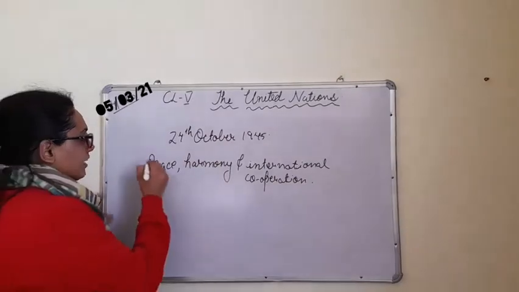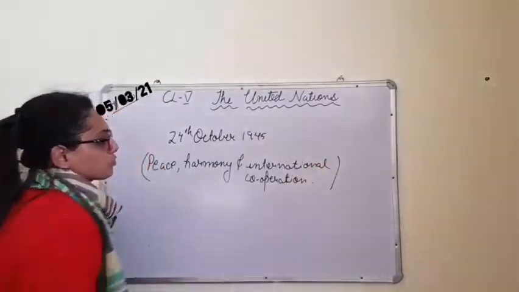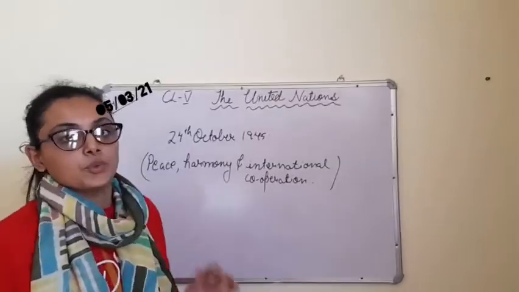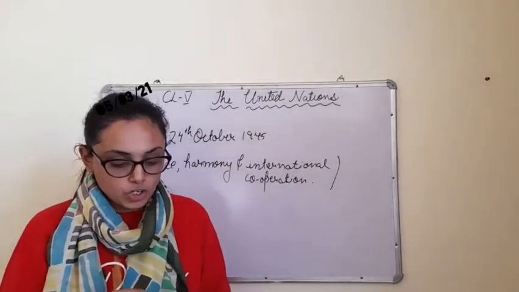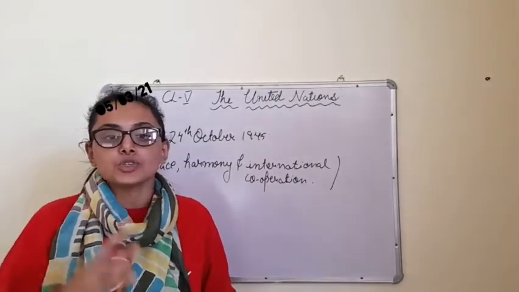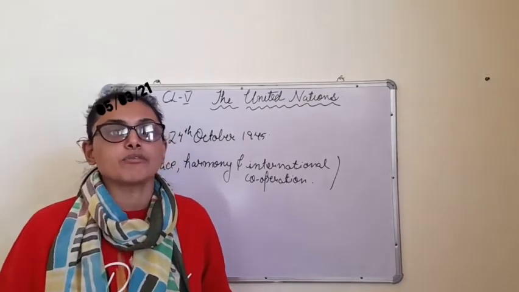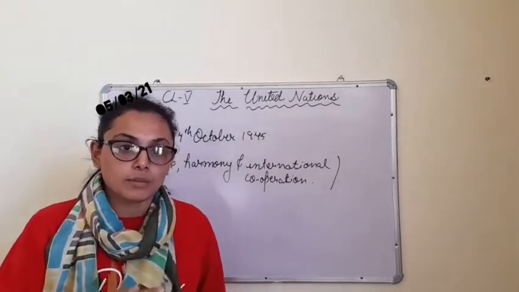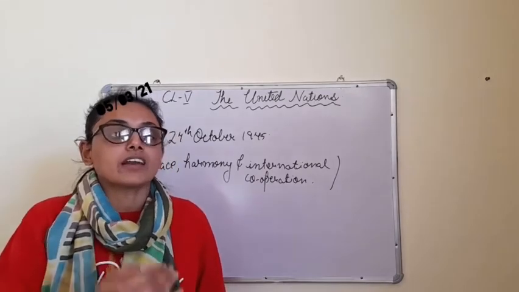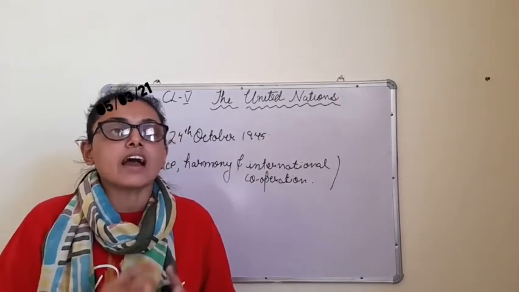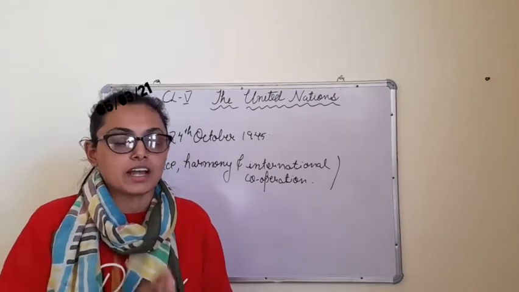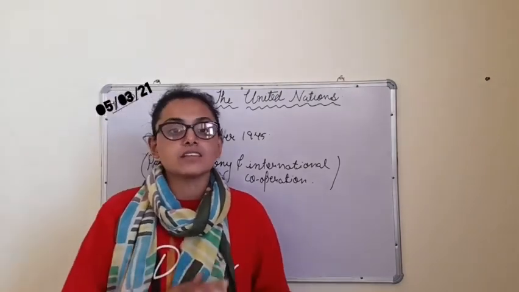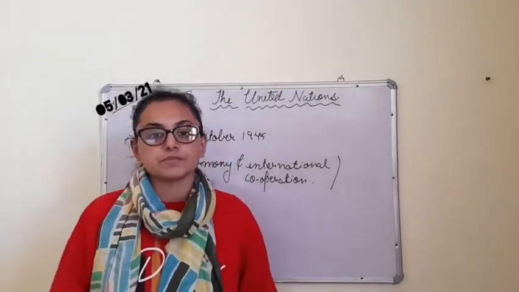These three are the main motto of the UN. Their main objective is that there should not be any kind of war, and if there is a chance, before the war, to sit and have a talk so that the matter can be solved, this is the duty of the UN.